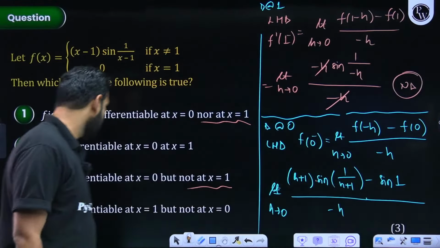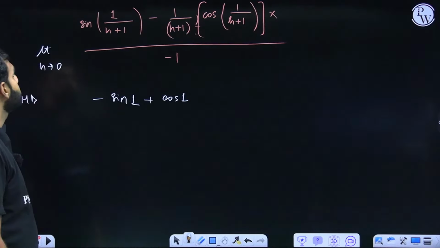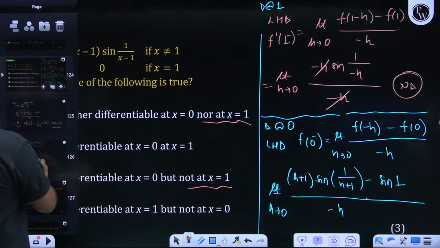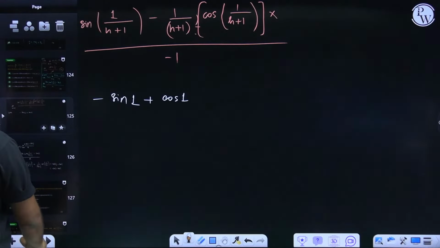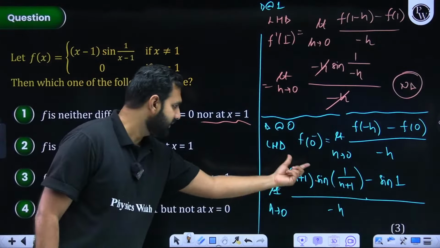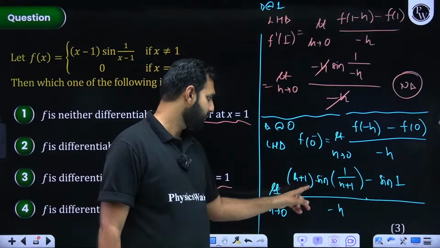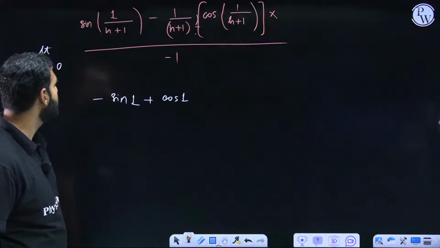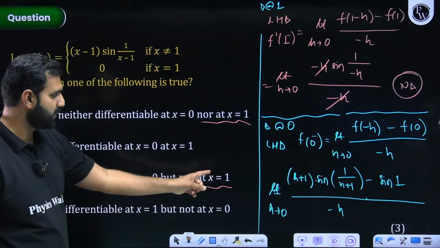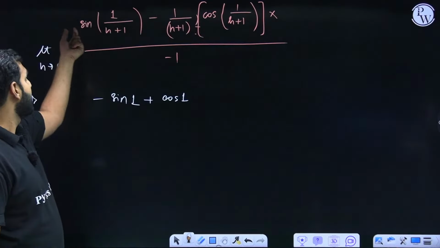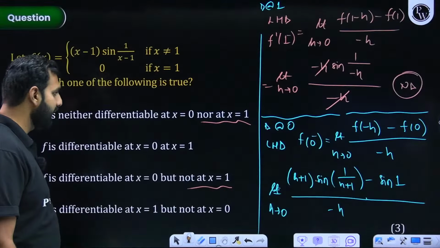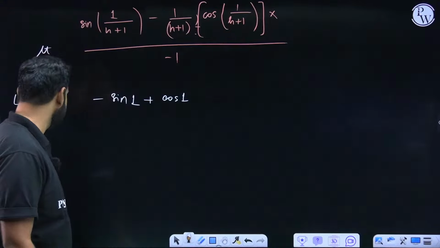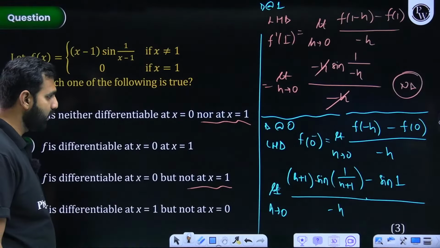Now h plus 1 sine 1 upon h plus 1, right? This is what I need to check. Give me a moment, students. Let me keep it here so that it is staying there only. So what are we discussing? h plus 1 sine 1 upon h plus 1, because see, when h is replaced by 0, this is 1, this is sine 1 minus 1. Sine 1 minus 1 is 0, so it is 0 by 0. 0 by 0 means what? When the denominator differentiated gives you minus 1, and when the numerator differentiated, h plus 1 becomes 1, sine 1 upon h plus 1. And then you keep h plus 1 as it is, and there you introduce the derivative of sine 1 upon h plus 1.